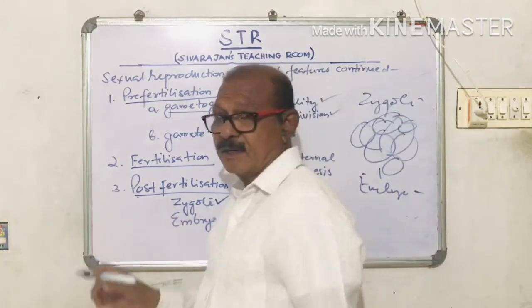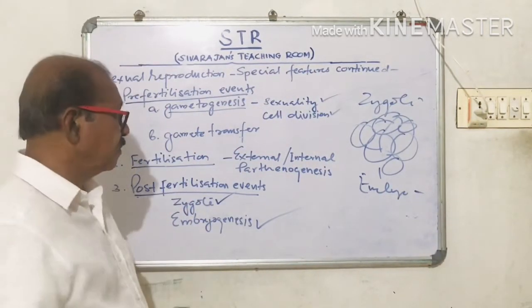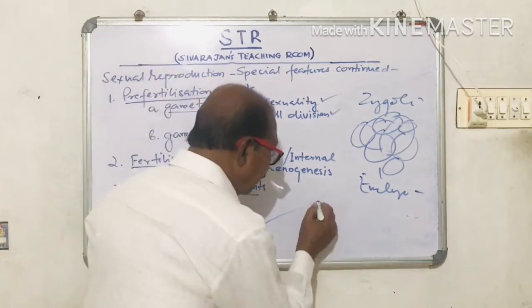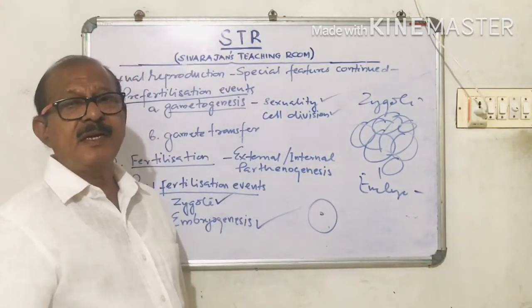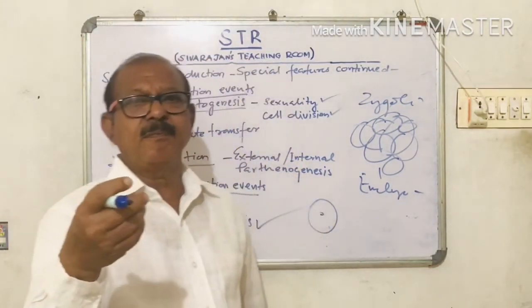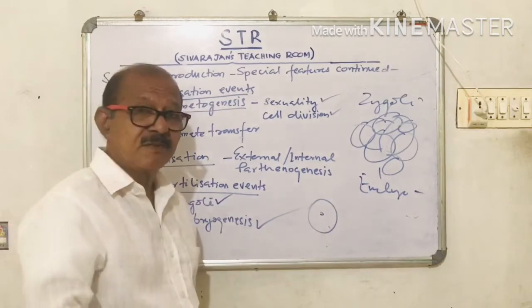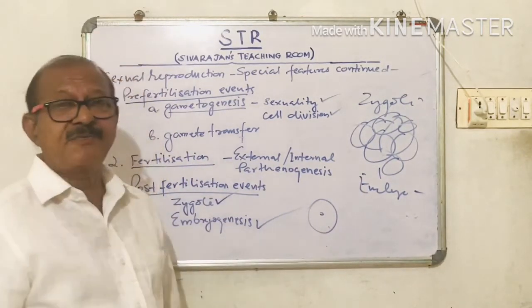And in this connection, we have to see one more thing. What is it? In some organisms, the female gamete will not get fused with the male gamete, that means fertilization doesn't take place. So this egg is an unfertilized egg.